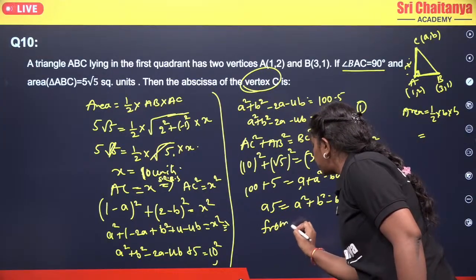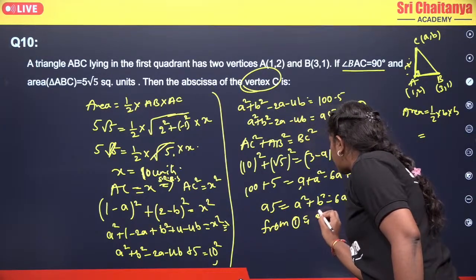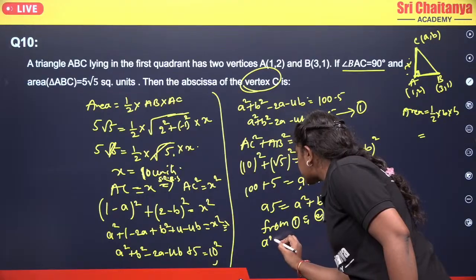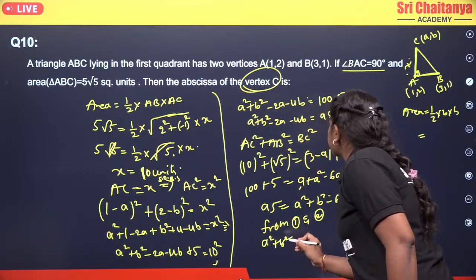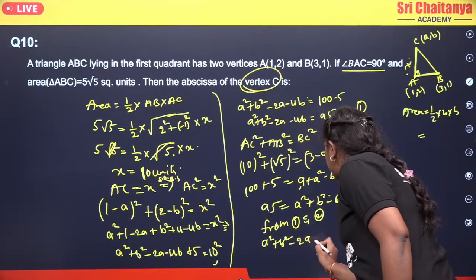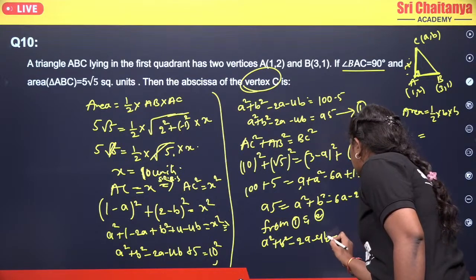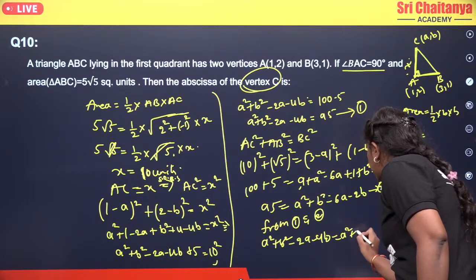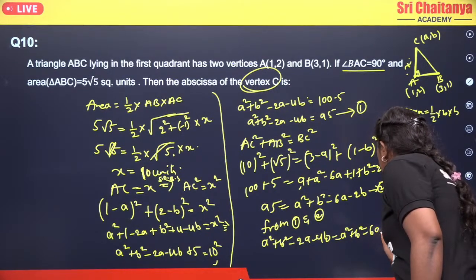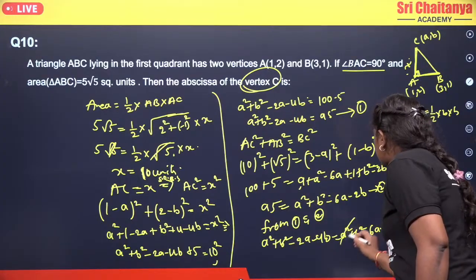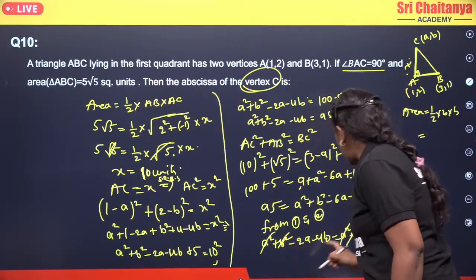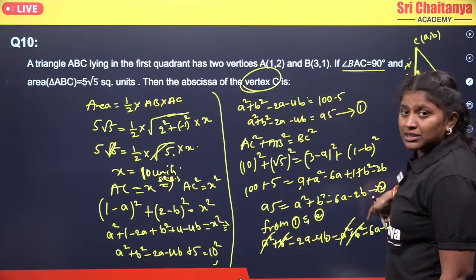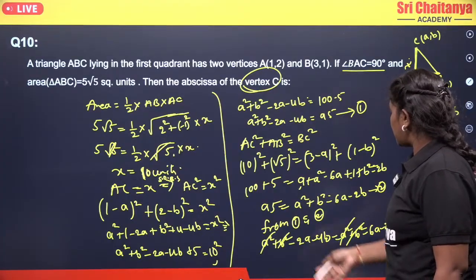So from 1 and 2 we can write that a square plus b square minus 2a minus 4b is equal to a square plus b square minus 6a minus 2b. Okay, a square plus b square cancel, and let's take whatever terms we have on our right side to our LHS.